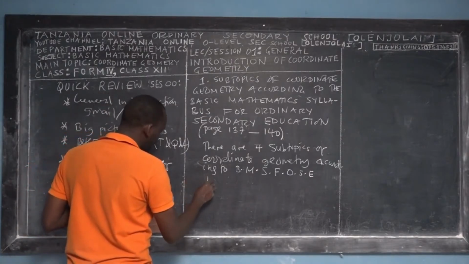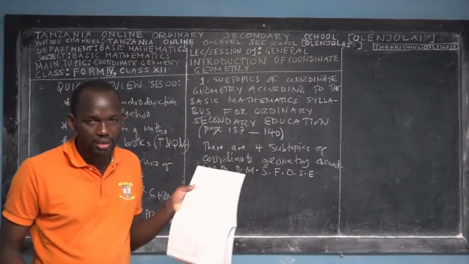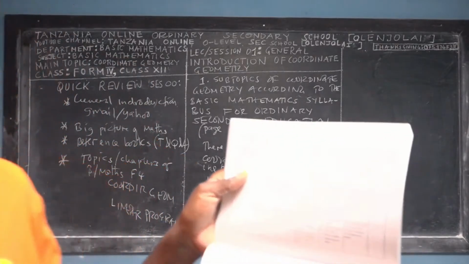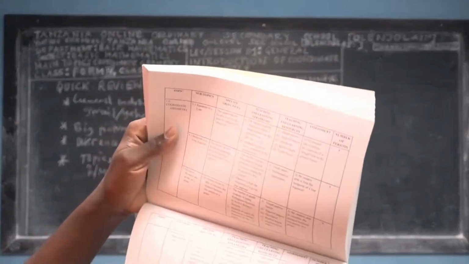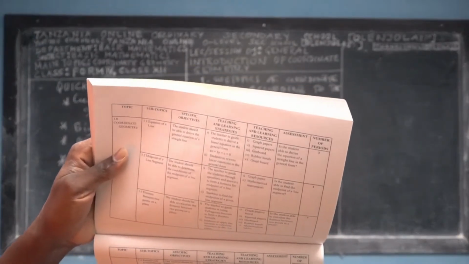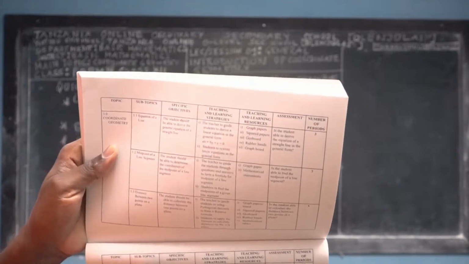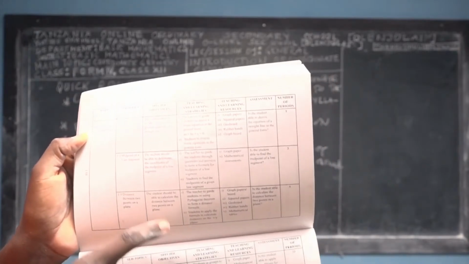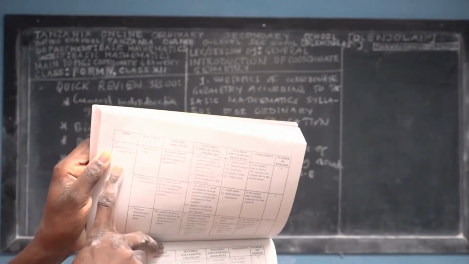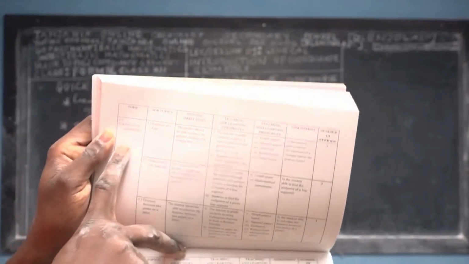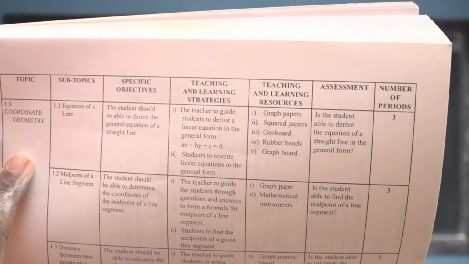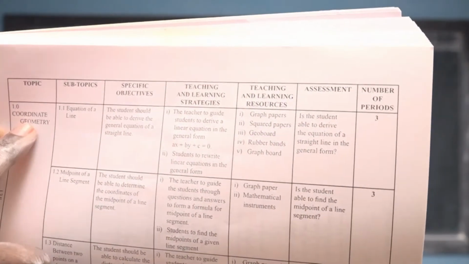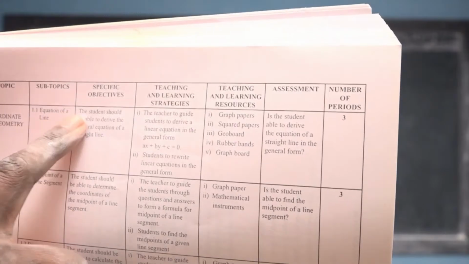The first one is 1.1. Let me bring this page near to the lens so you can see it, so you can trust what I'm telling you. This is page 138. The first column is topic, and the topic is written as coordinate geometry. Subtopic is 1.1, equation of the line.